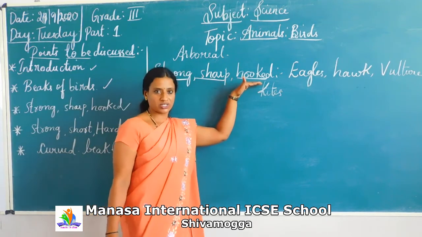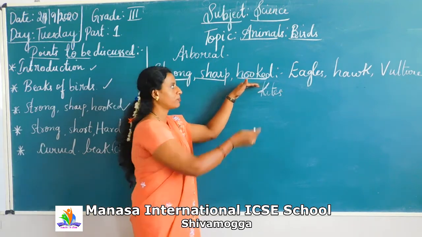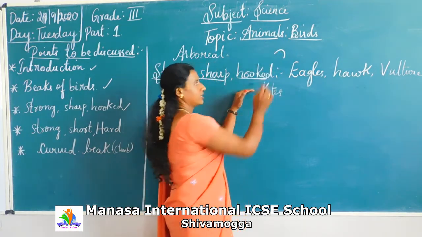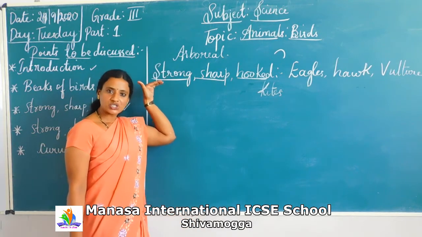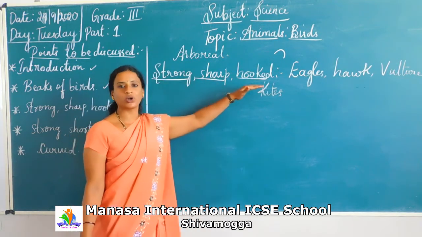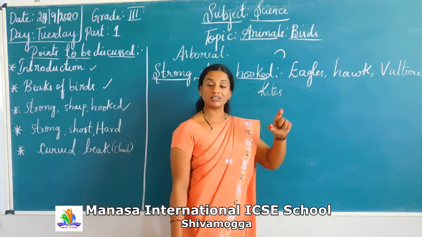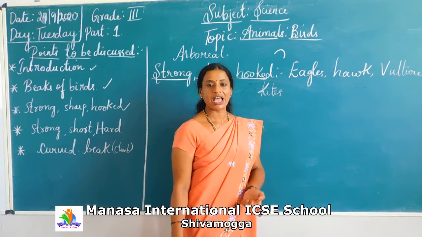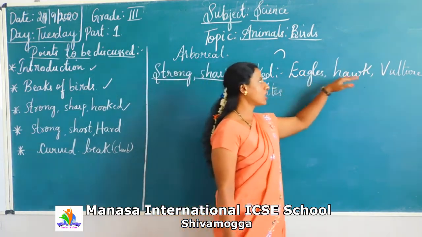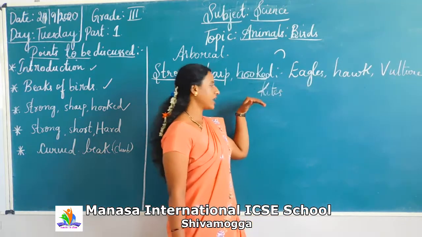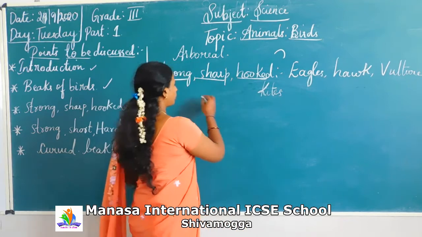It is hooked in the sense that it has the same shape as a hook. These three features, strong, sharp and hooked, help the bird to tear the flesh and cut the flesh into pieces, and then they digest. The examples are eagles, hawk, vulture and kites. They are called birds of prey.